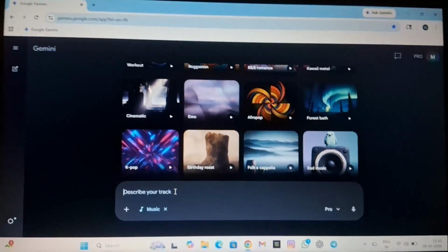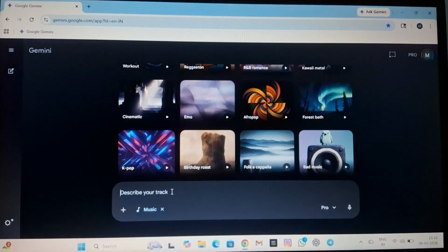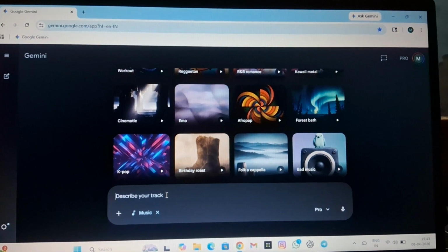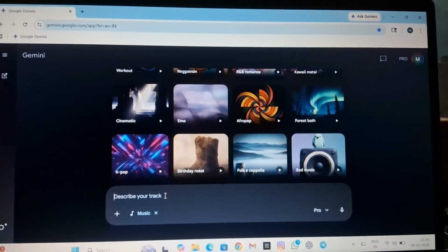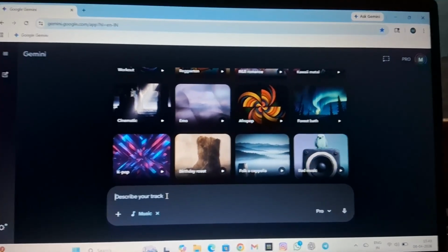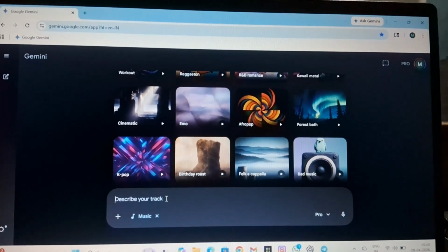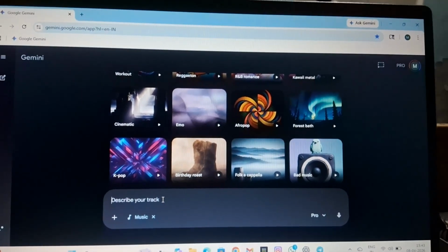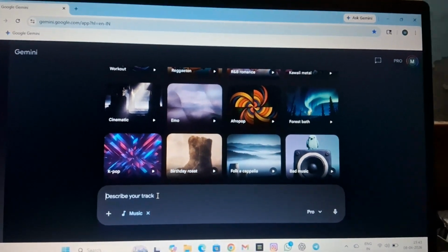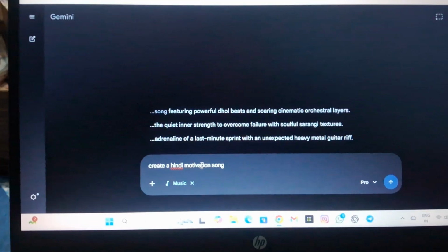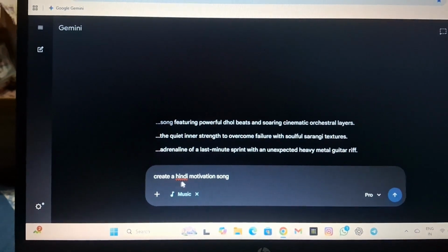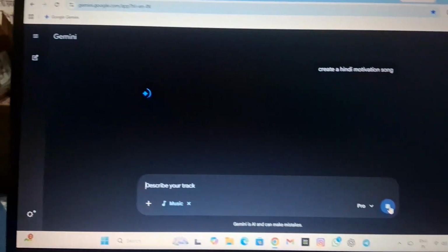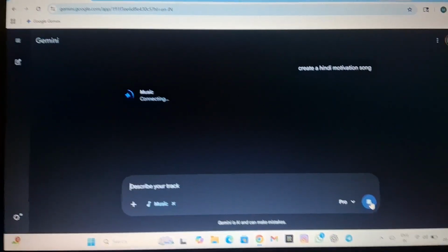Now if you want to create AI music, what you need to keep in mind is that you should have some reference and you should know which type of music you really want to create. So let's say I want to create a motivational Hindi music, and let's see what it gives us. As you can see, I have written create a Hindi motivation song, and now it will start creating a Hindi motivation song.